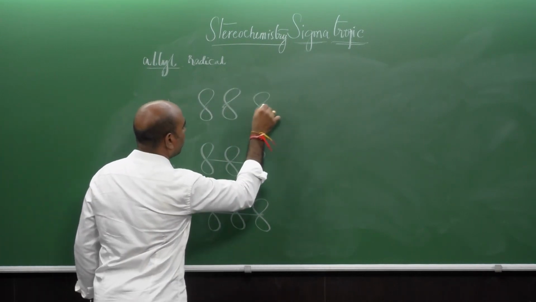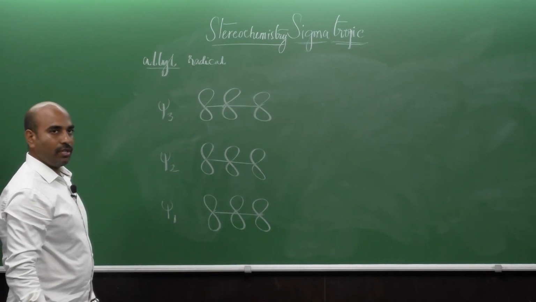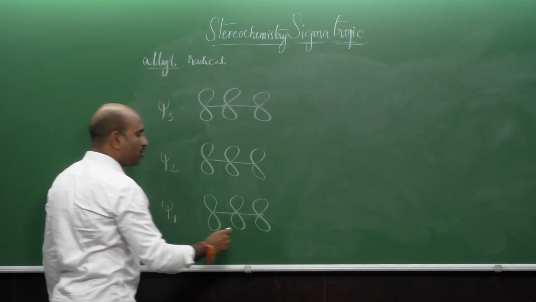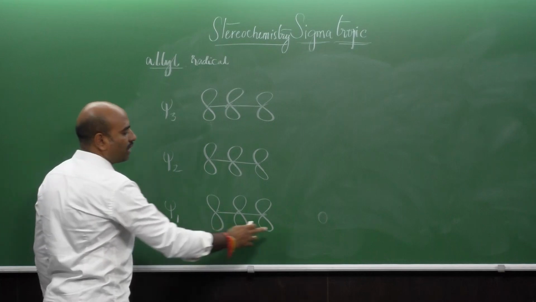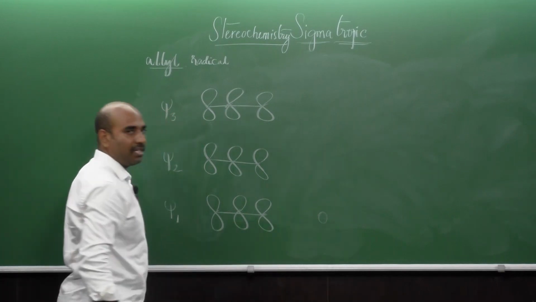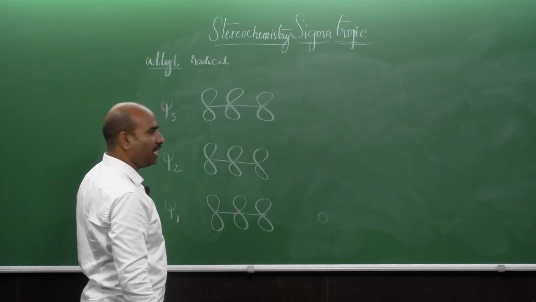Please try to recollect what we have discussed in the previous classes. For psi 1, the number of nodes should be 0, because n is 1 here, n minus 1 is 0, so 0 nodes should be there.